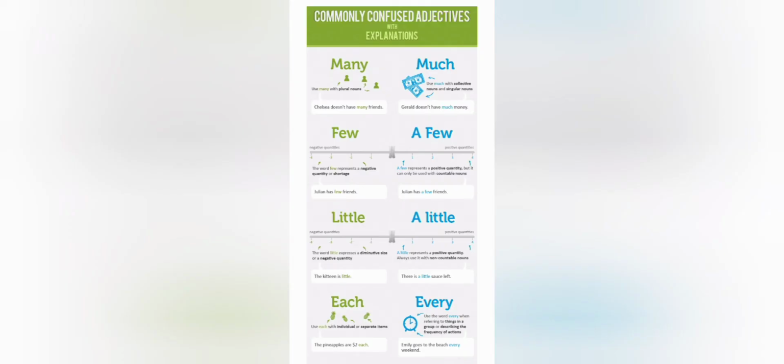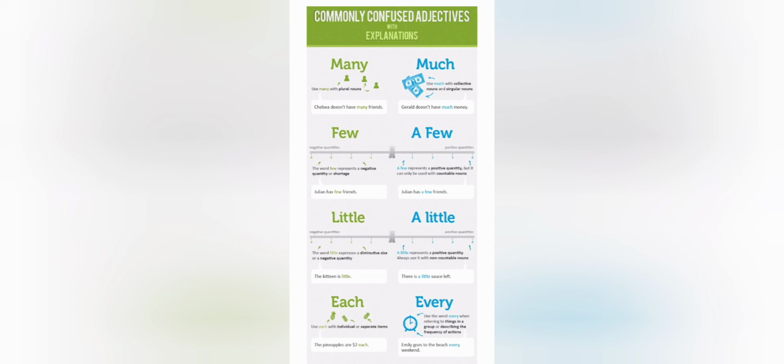So dear students, our next part is confusing pairs of adjectives. As you can see in the picture, the first one is much and many. Much is used with uncountable nouns, that means of a very large quantity.